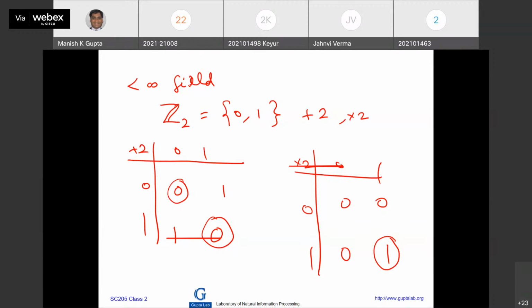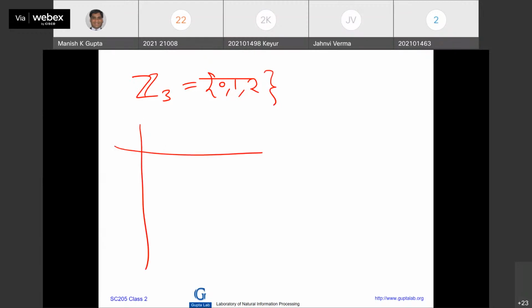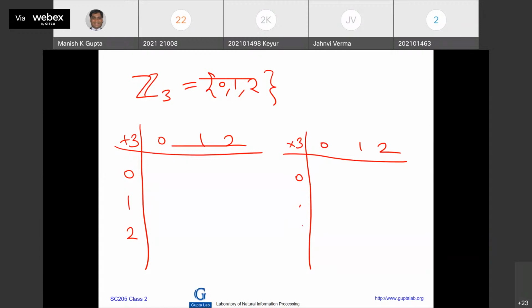Now we go a bit further. Can we construct a field with three elements? Three number of elements. So I look at integers modulo 3. Elements are 0, 1, 2. I can make a table. 0, 1, 2. Multiplication modulo 3. 0, 1, 2. 0, 1, 2.